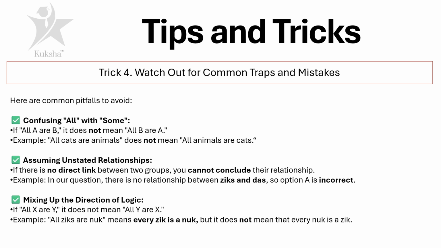The second trap, assuming unstated relationships. If there is no direct link between two words, you cannot conclude their relationship. As an example, in our question, there is no relationship between ziks and dash. That's why we have a separate Venn diagram. So option A, which was some ziks are dash, is incorrect. So we mark down option A as incorrect.